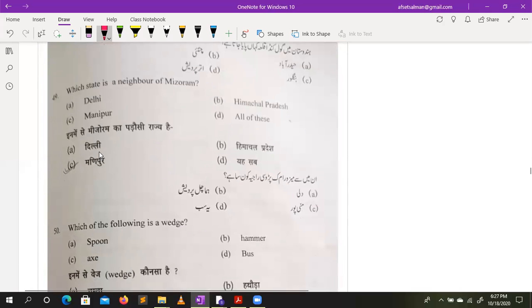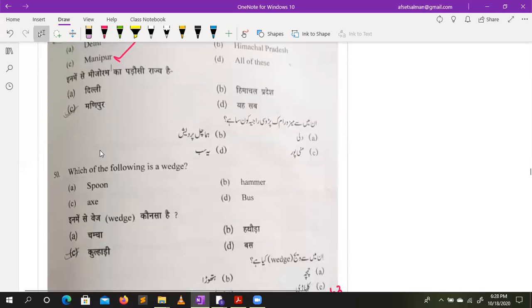Which state is near Mizoram? Delhi is far away from Mizoram. Himachal is also far away. So go ahead with Manipur. Manipur is near about Mizoram.